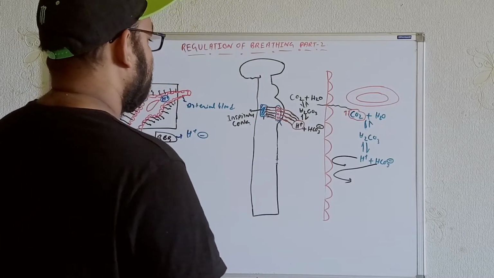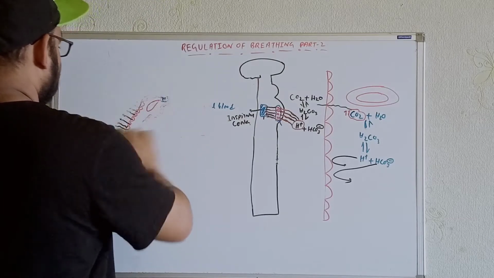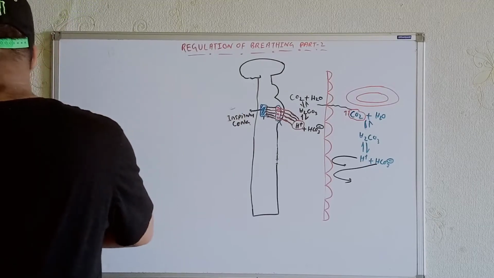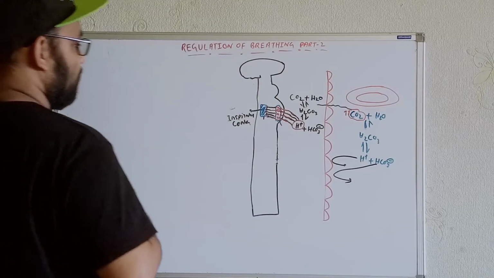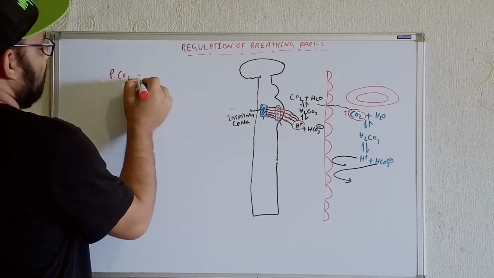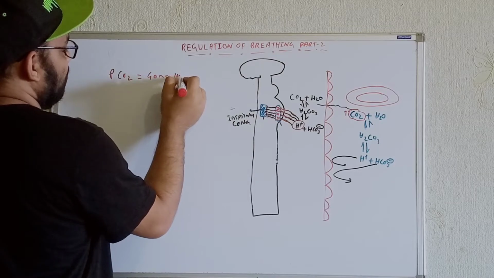Now we have to know the different partial pressures of carbon dioxide. Under normal physiological conditions, for example resting conditions, the partial pressure of carbon dioxide is around 40 mm Hg in arterial blood.